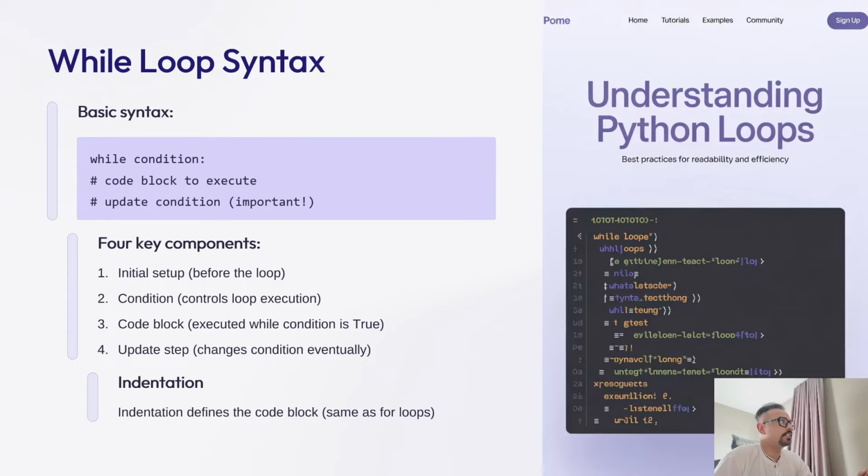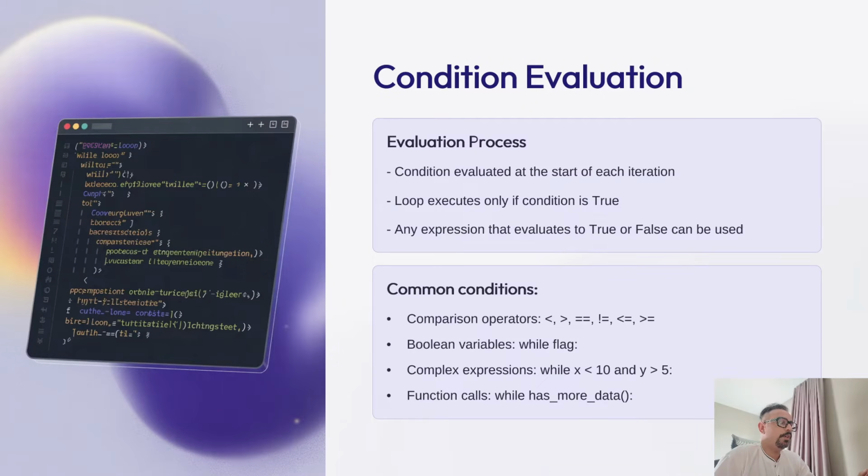Now let's see what's next. So now we are going to talk about condition evaluation. In while loop, the condition is checked before each iteration. If it's true, the loop body runs. If it's false, the loop ends and control moves to the next statement after the loop. As we saw, after our while loop was completed, it came outside and printed the statement that process finished, right? So the condition can be any expression that results in a Boolean value, that is true or false.